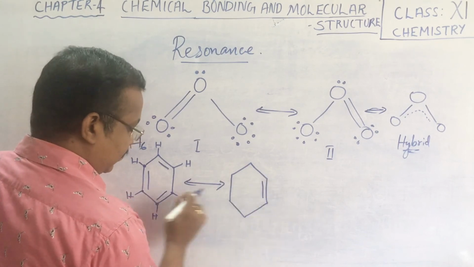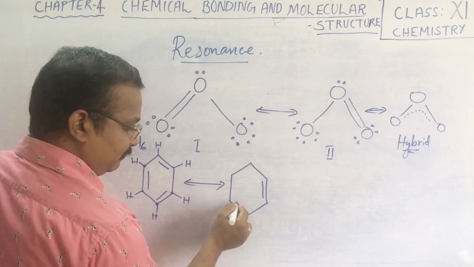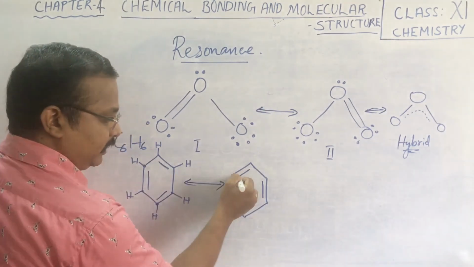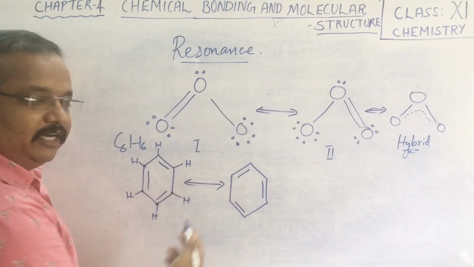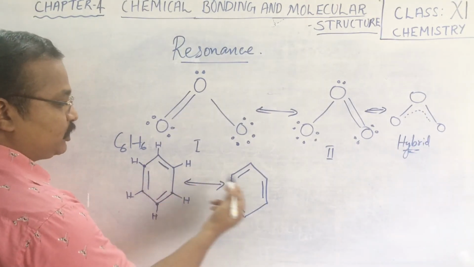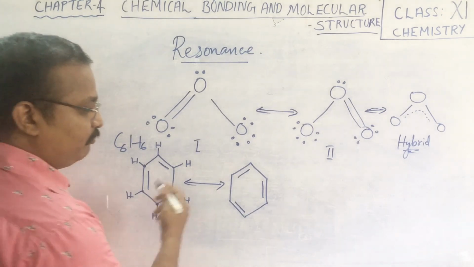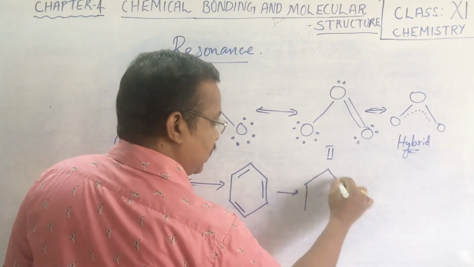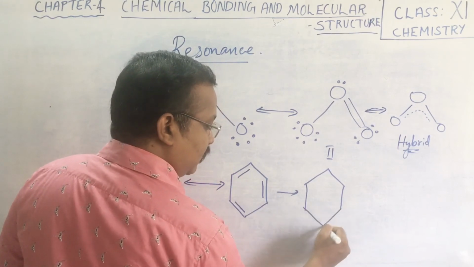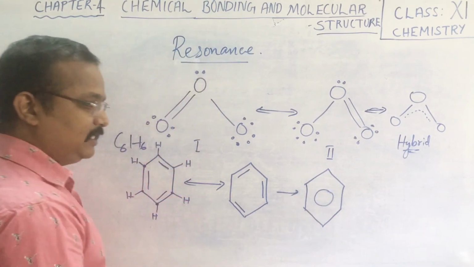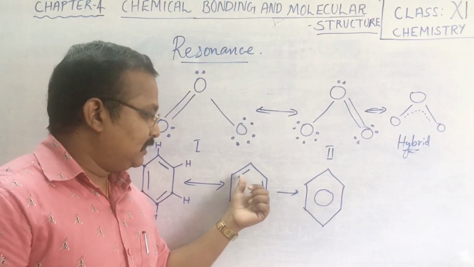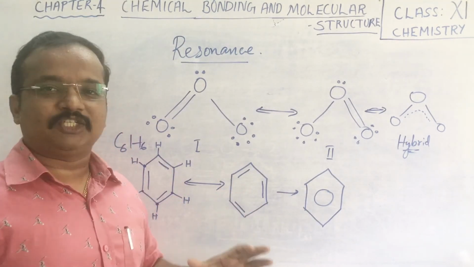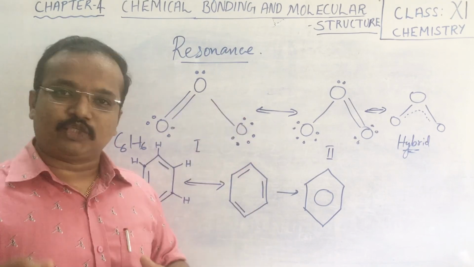Let's put one here and leave this one, then put one here and leave that one. These are the different resonance structures of benzene. If we put these structures together as a resonance hybrid, we represent it with a ring inside. This ring represents the alternate double and single bonds. This way of representation we call resonance.